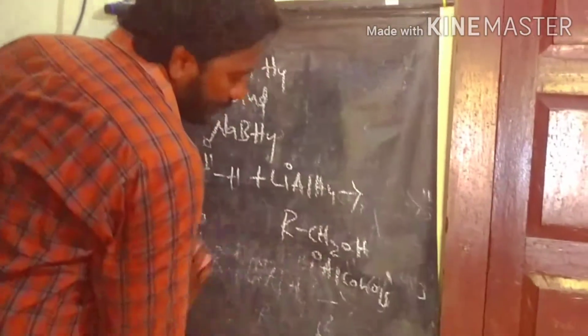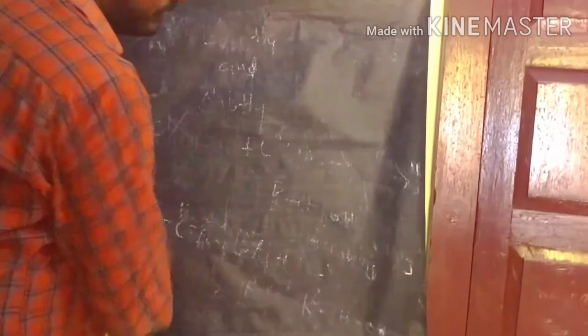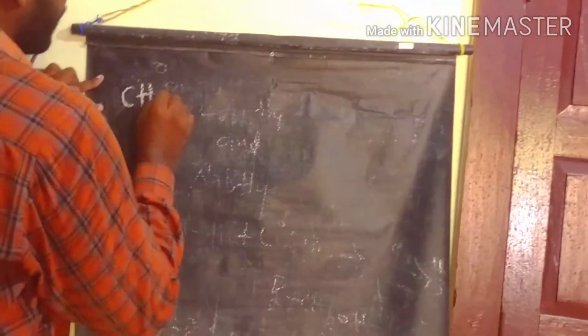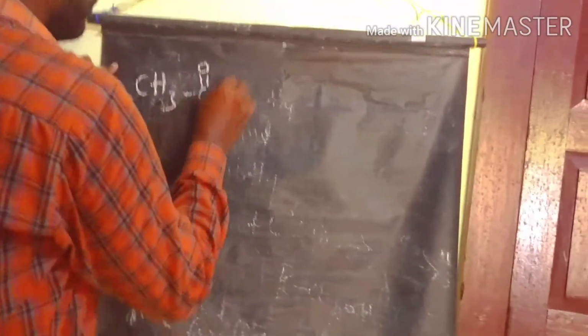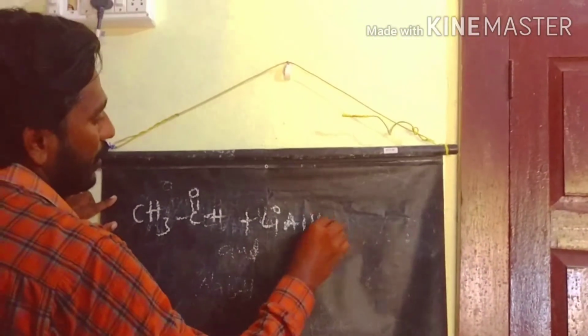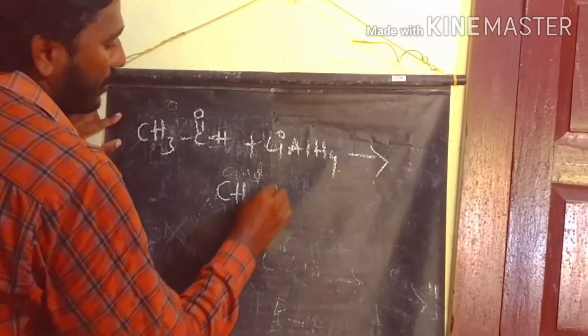Let's discuss some of the examples with lithium aluminum hydride. For example, if you take acetaldehyde, a simple example, reaction with lithium aluminum hydride, finally we are getting ethyl alcohol as the product.